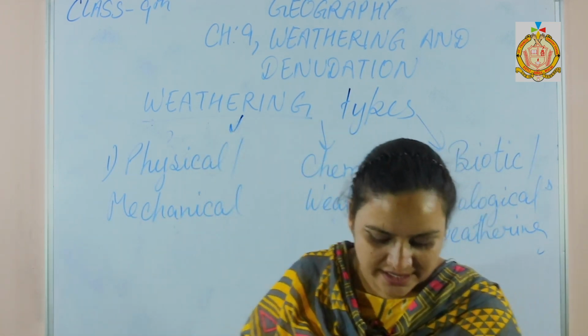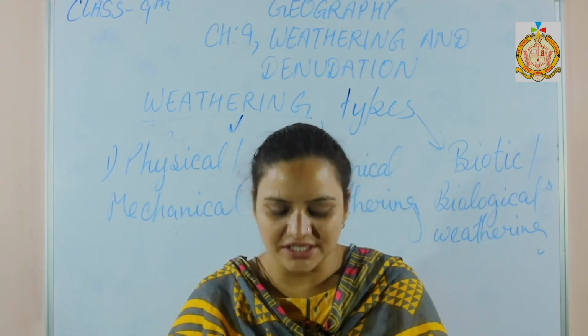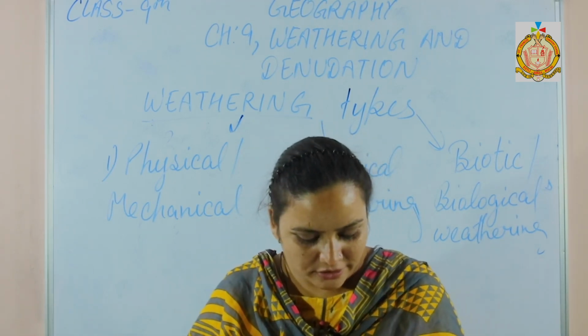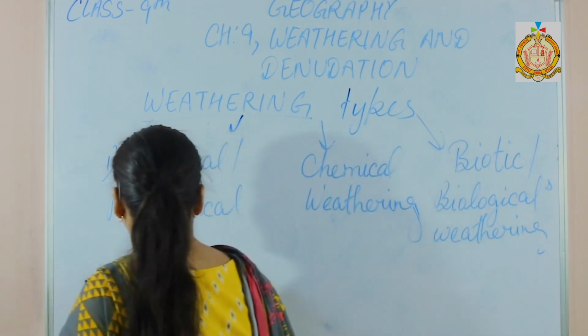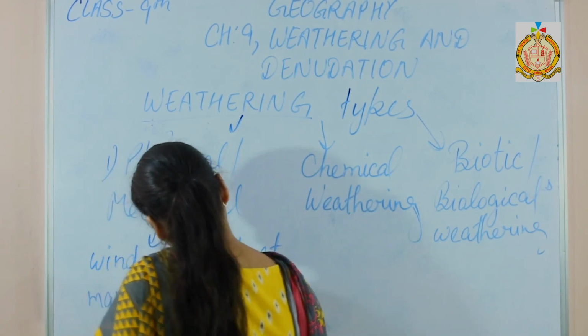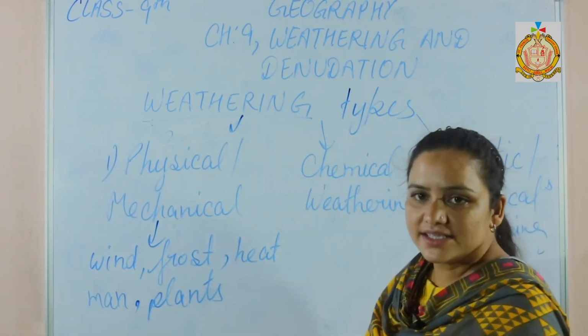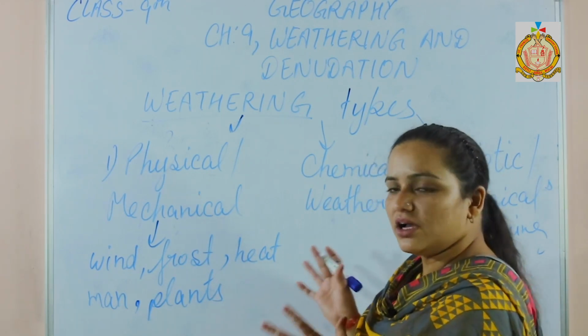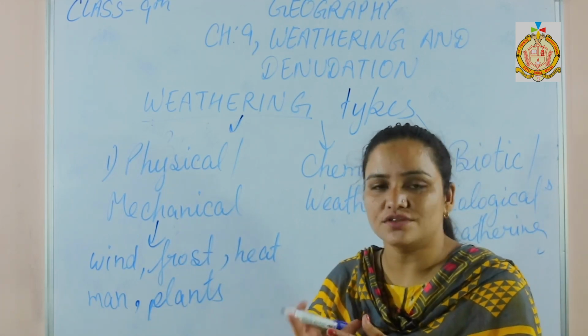The first one, physical weathering. It is responsible for the disintegration of the rocks by the elements of weather, such as heat, frost, wind, plants, man and animals. It happens due to these factors. Now the next thing is chemical weathering. According to its name, it happens due to chemical reactions on the rock surface.